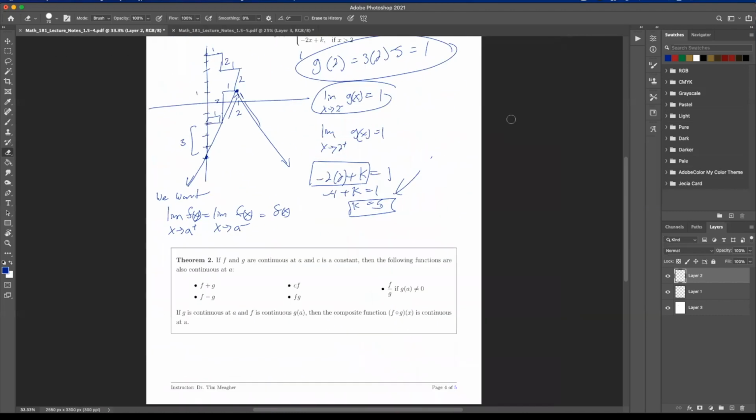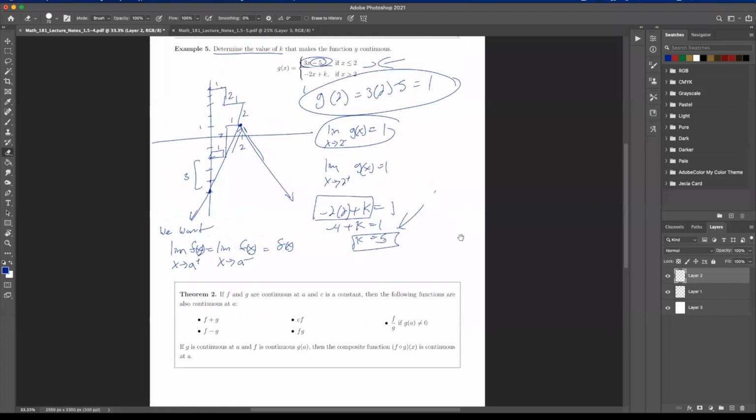So let me zoom out as I talk about the last little bit right here. So if f and g are continuous at a and c is a constant, then the following functions are also continuous at a. So you can add two functions and they'll still be continuous. You can multiply by a constant, that'll still be continuous. You can subtract two functions and that'll be continuous. You can multiply the functions together, that would be continuous. And then you can divide the two functions as long as the value you're looking at is not 0.